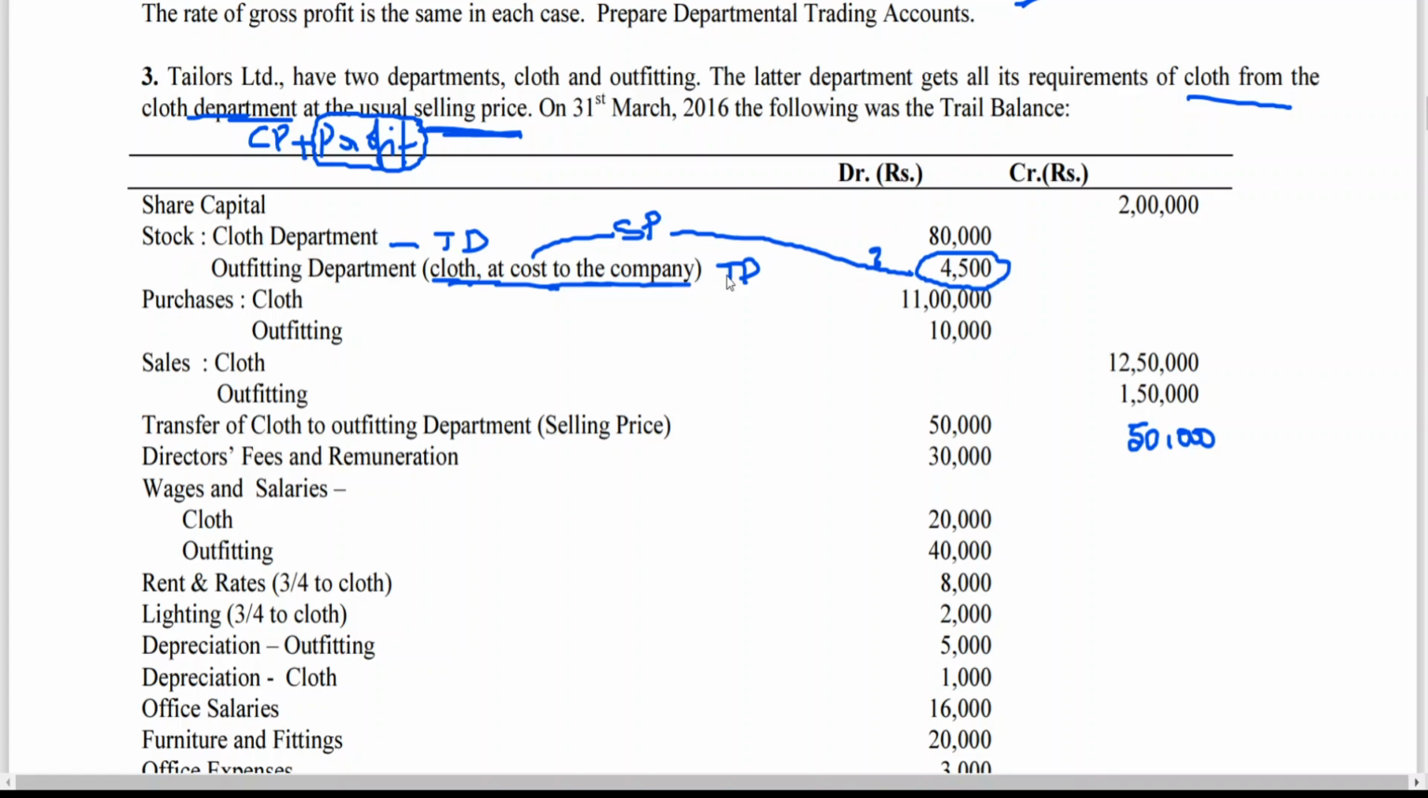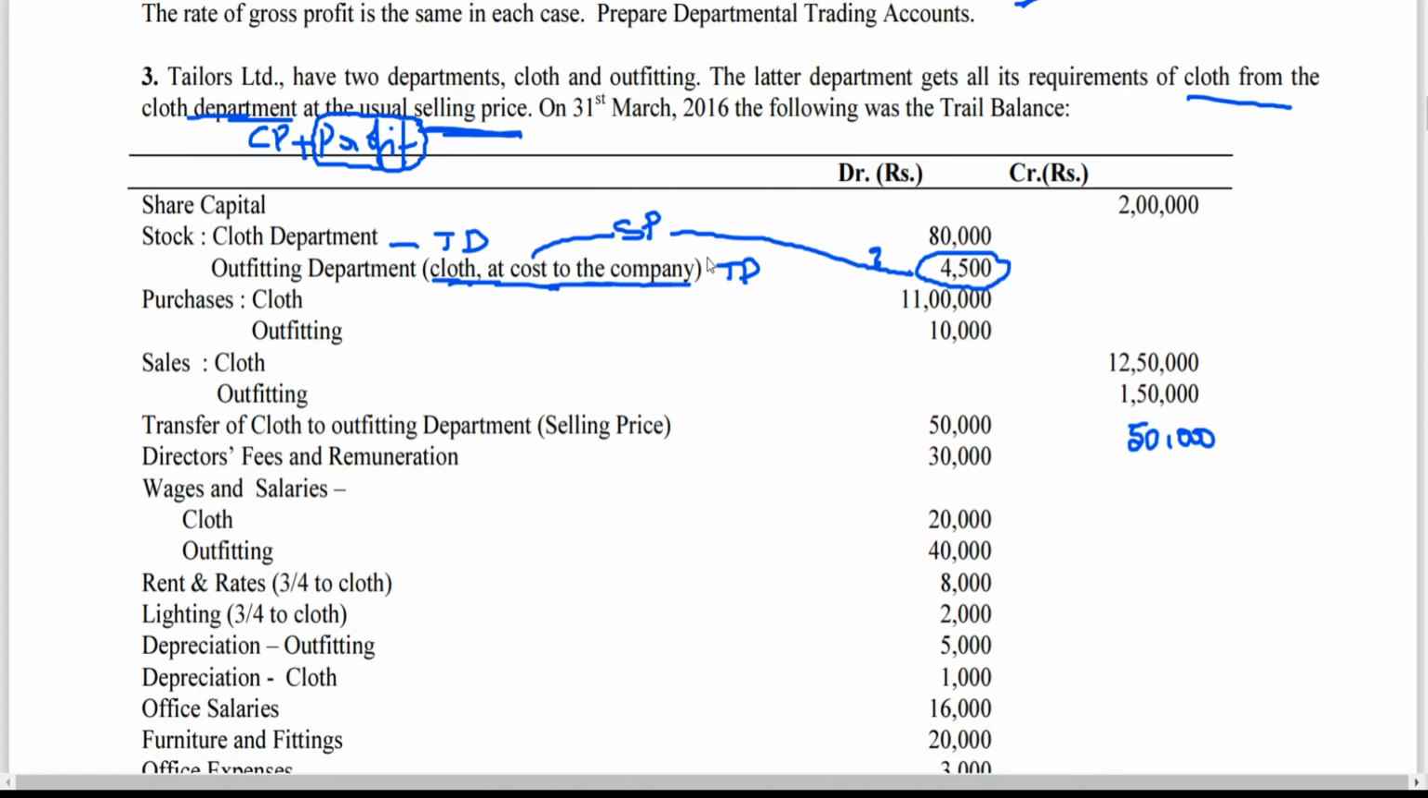Unrealized profit of transferor or transferee? Transferor you should say. The reason is that at the time of sale, the transferor department assumed that goods that have been transferred to the transferee have already been sold. So without sales being made by the transferee department, whatever goods they got transferred from the transferor, the transferor department assumed as profit, but in reality the transferee department has not sold all the goods. That is why you need to remove the unrealized profit.